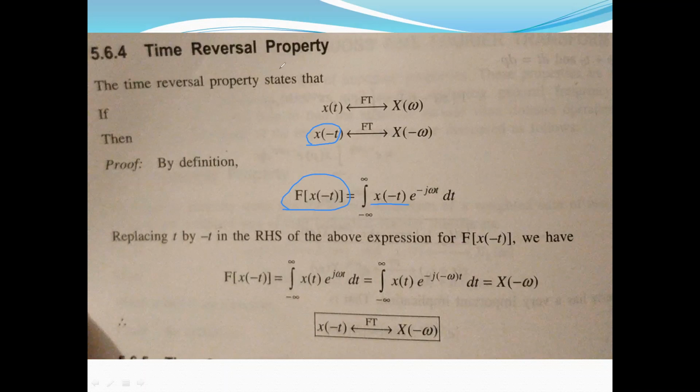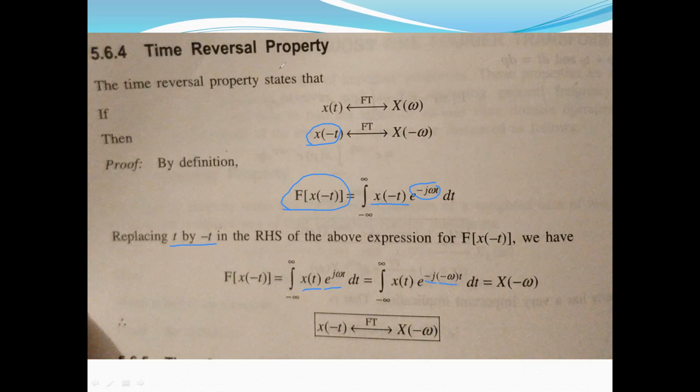Now let us substitute t by minus t. Hence the expression changes: in place of x of minus t, it becomes x of t, and the exponential sign, when t is substituted as minus t, becomes positive. Now this positive exponential we can write by taking two negative signs, that is e to the power minus j minus omega t.